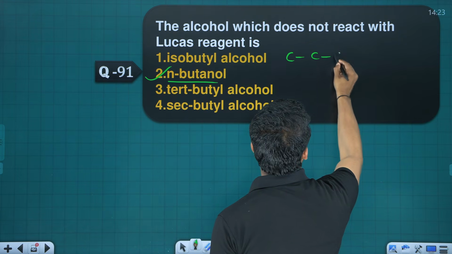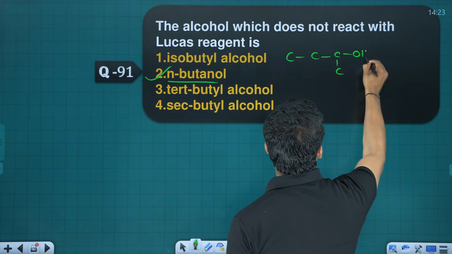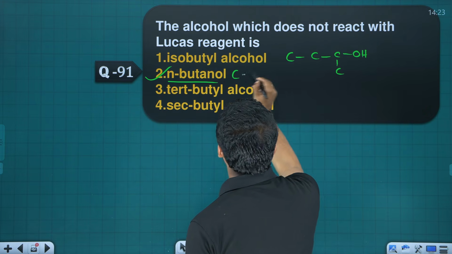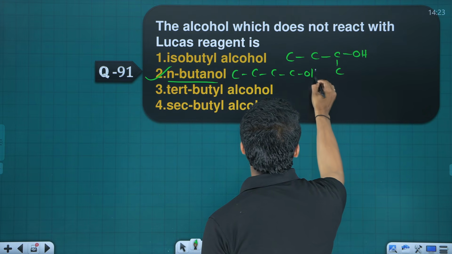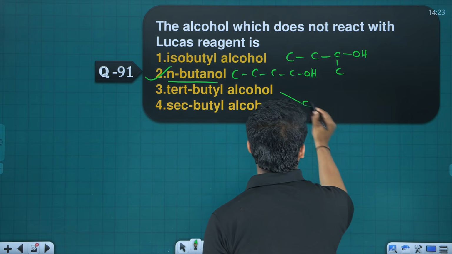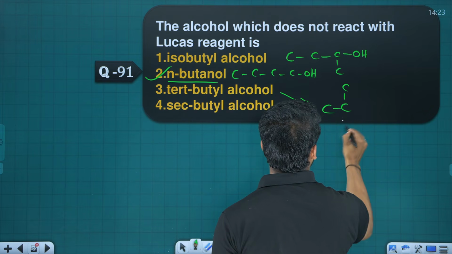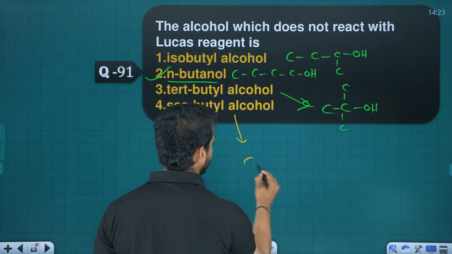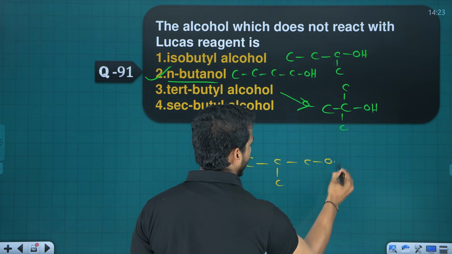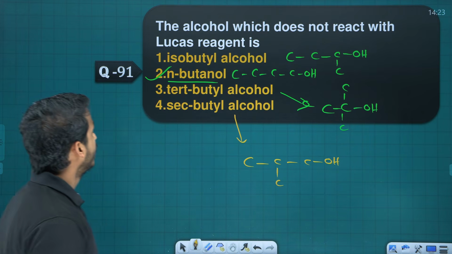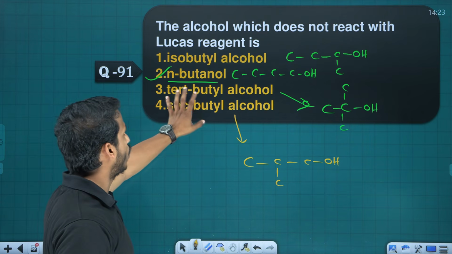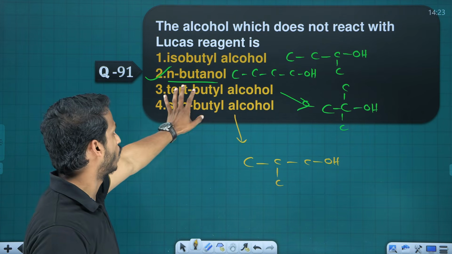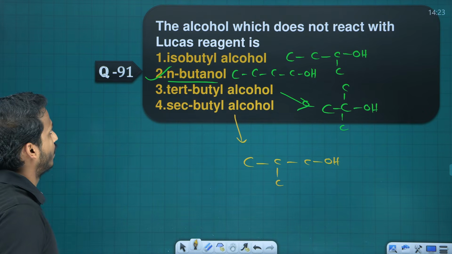This is isobutyl alcohol, and N-butyl alcohol means normal butyl alcohol. Tert-butyl alcohol you already know, right? Tert-butyl alcohol, tertiary. And what is sec-butyl? Sec-butyl means this one. Sec-butyl alcohol. Alright. Generally, primary alcohols, the normal alcohols, do not undergo Lucas reaction faster.